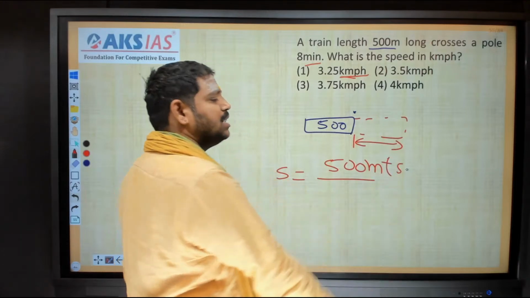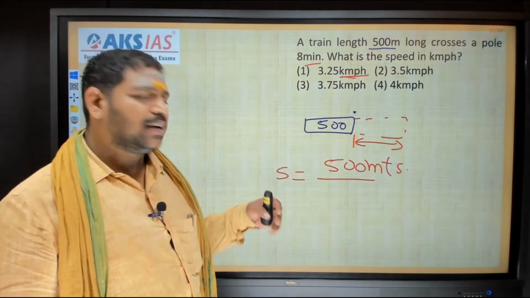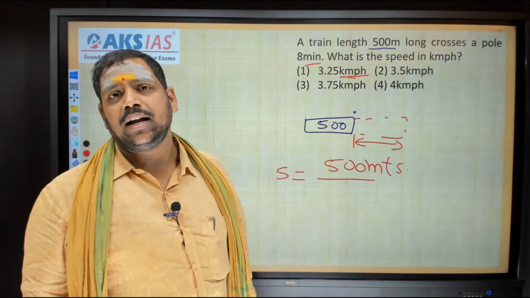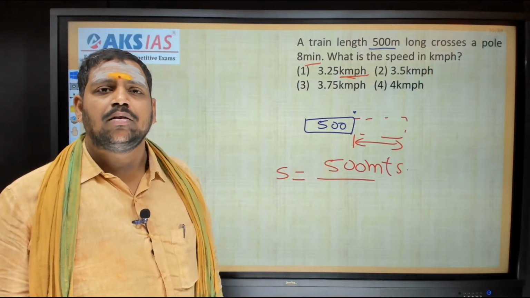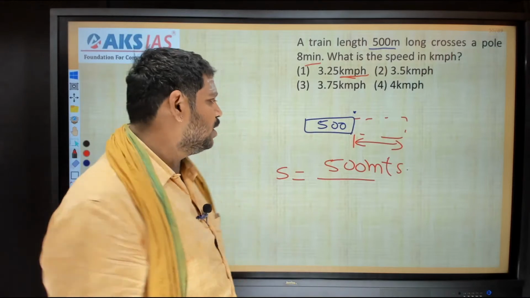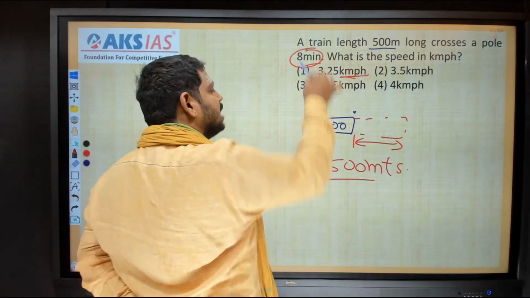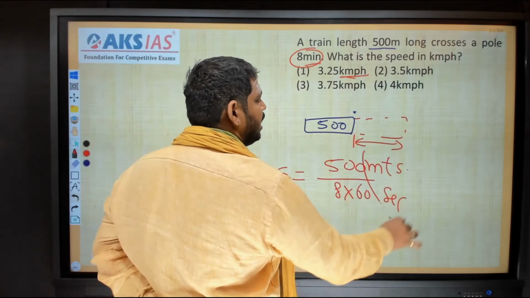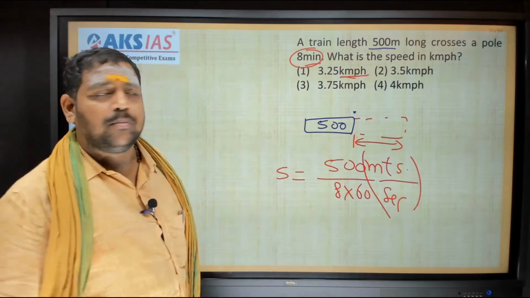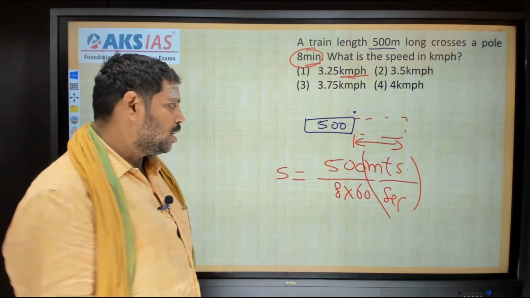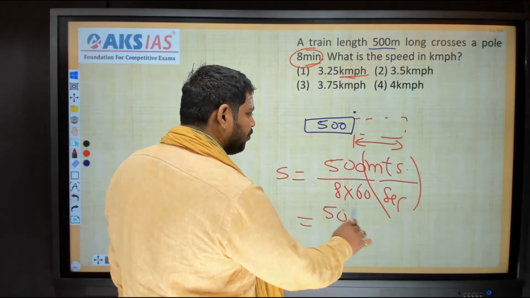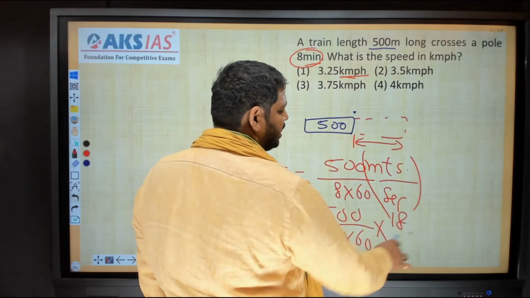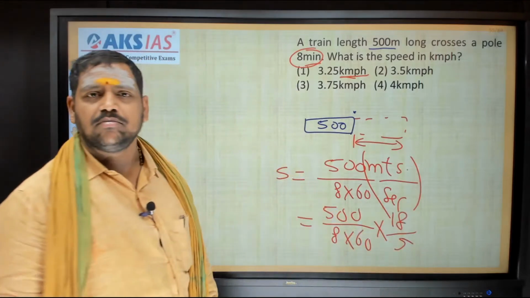We can convert meters directly into kilometers by dividing by 1000, and minutes into hours by dividing by 60. Or else, since it is in meters, I will convert 8 minutes into seconds, that is 8 into 60 seconds. Then the speed unit will be meters per second. But we require kilometers per hour, so I will multiply with 18 by 5, because meters per second is then converted into kilometers per hour. Then the problem is over.